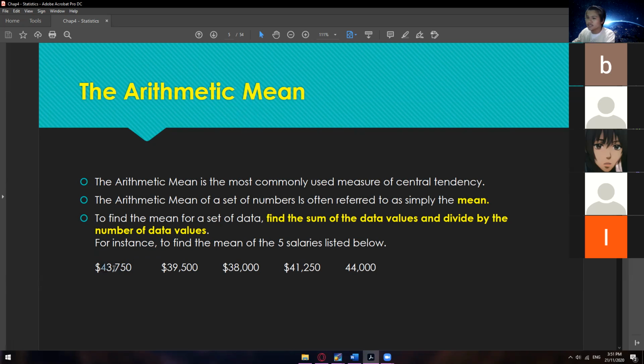How do we do that? Just add all of those 5 and then divide by the count of those data. So add all of those and then count the number of data: 1, 2, 3, 4, 5. So divide by 5. Summation of this and then division by the count of the data.